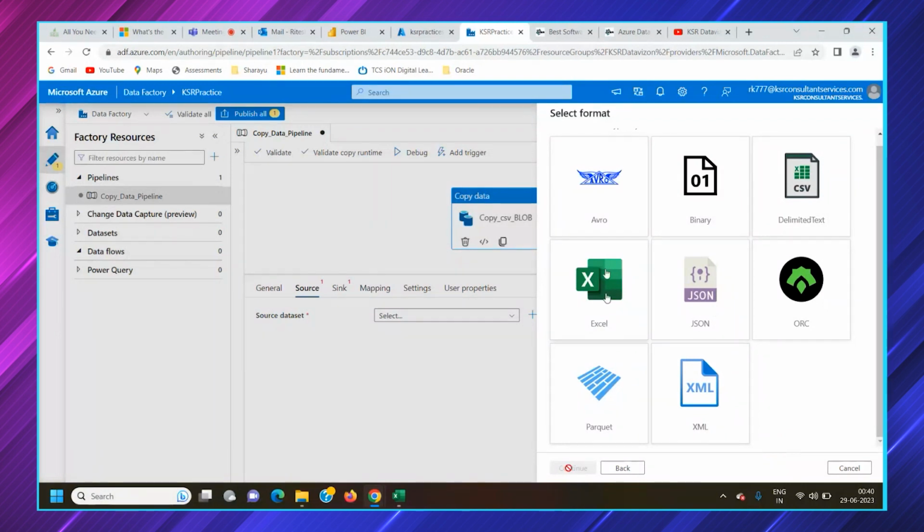So this is a kind of CSV file. You can select it as a CSV file here, delimited text, or else you can select Excel. But in the case of Excel, it should be an .xls file.